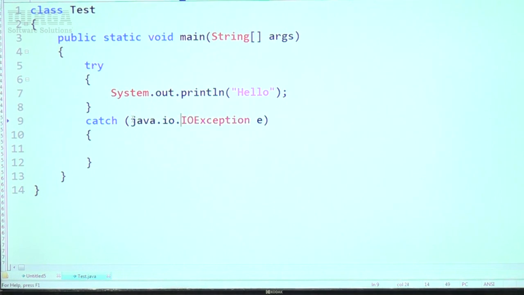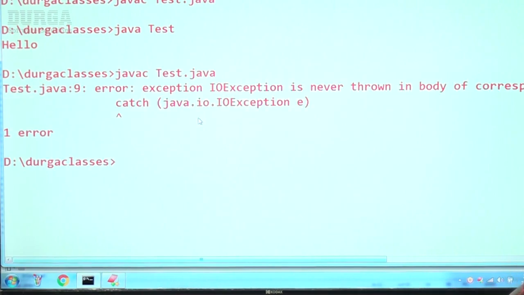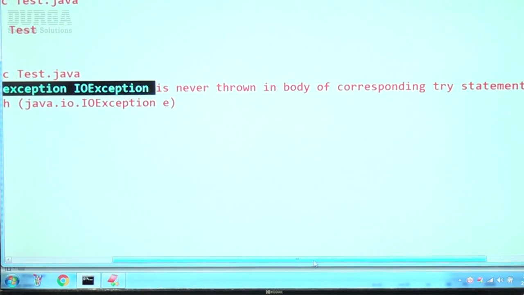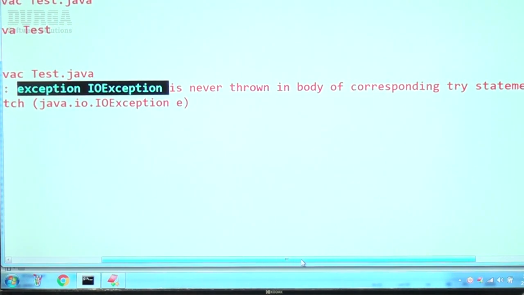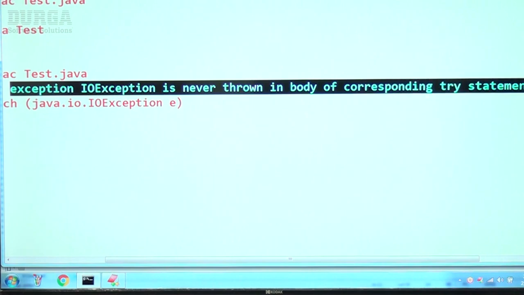Whenever we are using the fully qualified name, an import statement is not required. Now observe that. The problem here: exception IOException is never thrown in body of corresponding try statement. This is the error we are going to get.